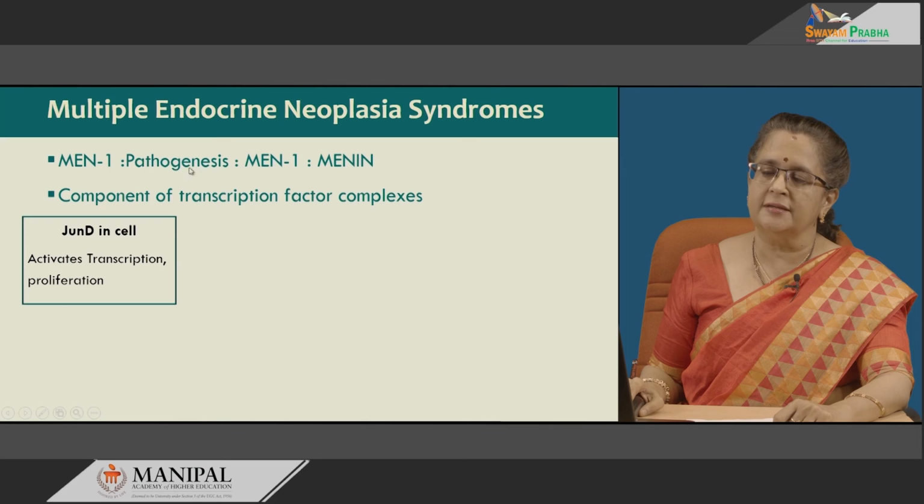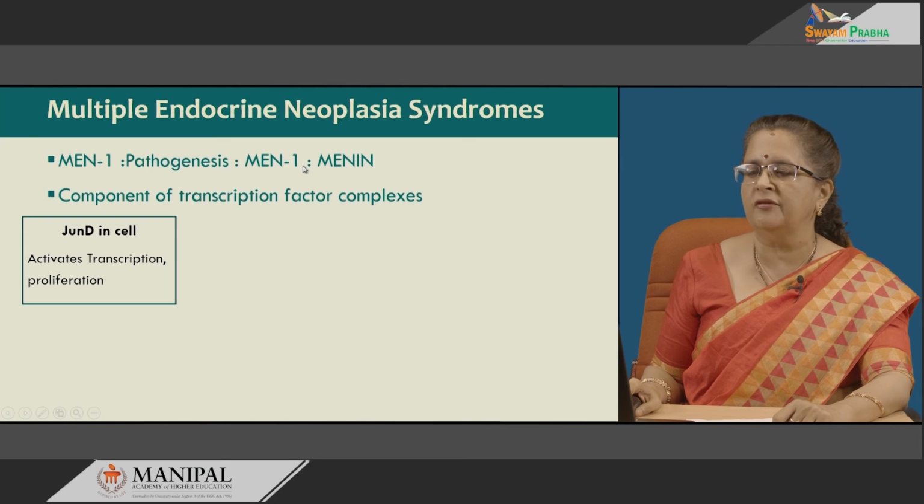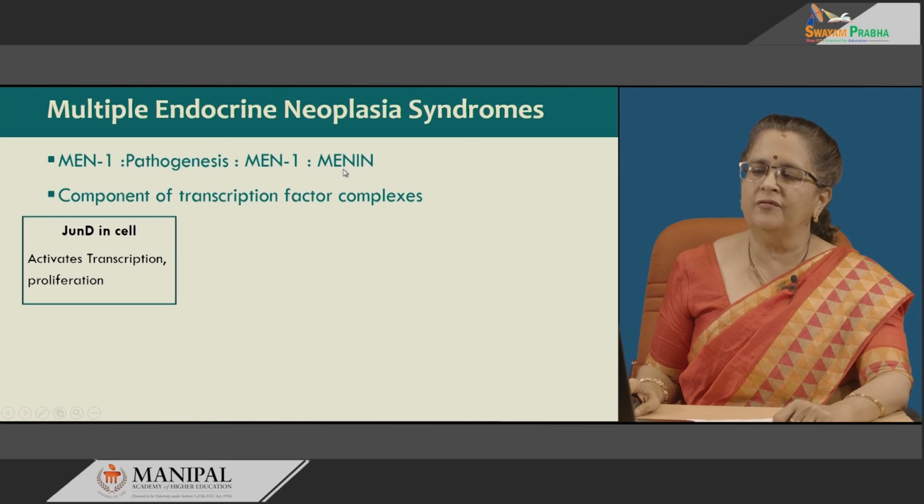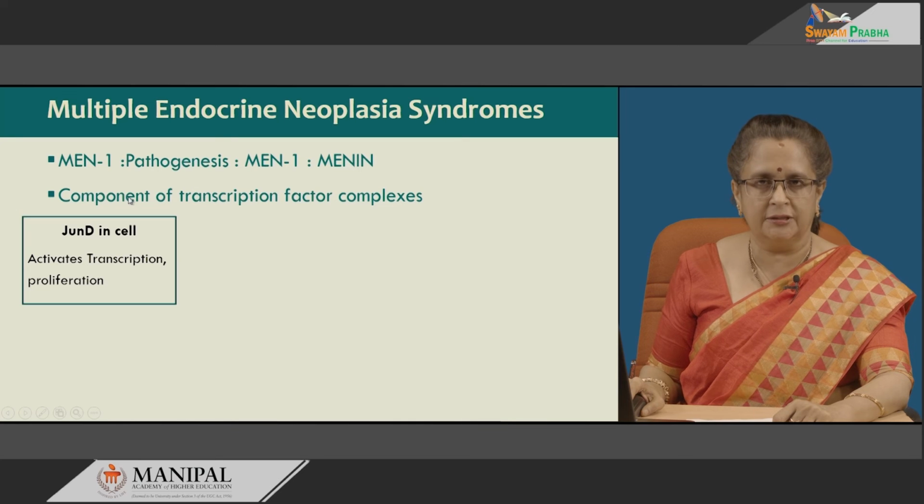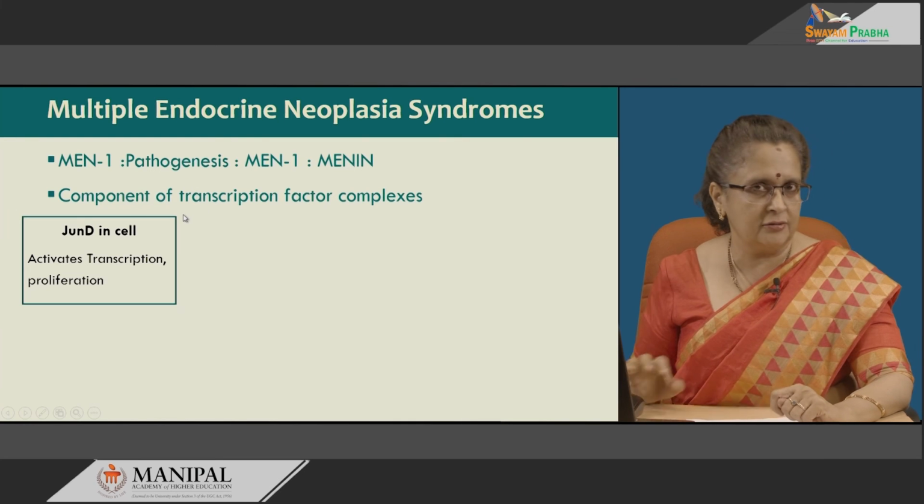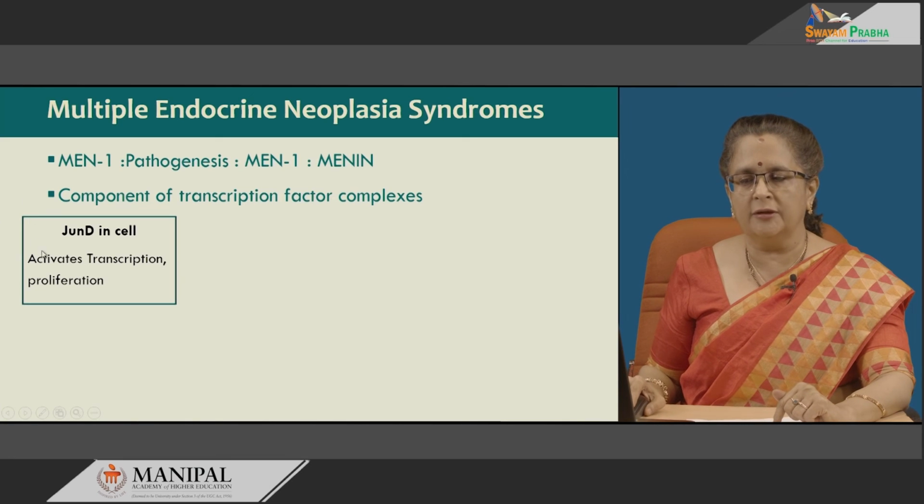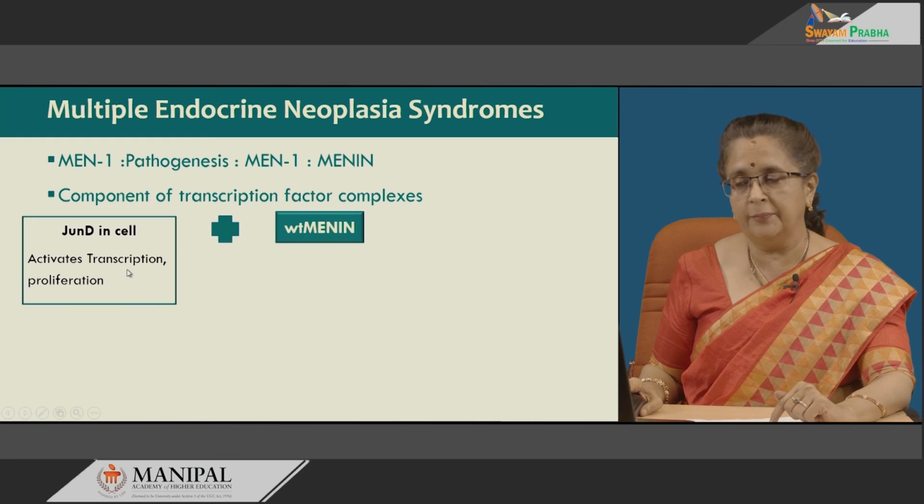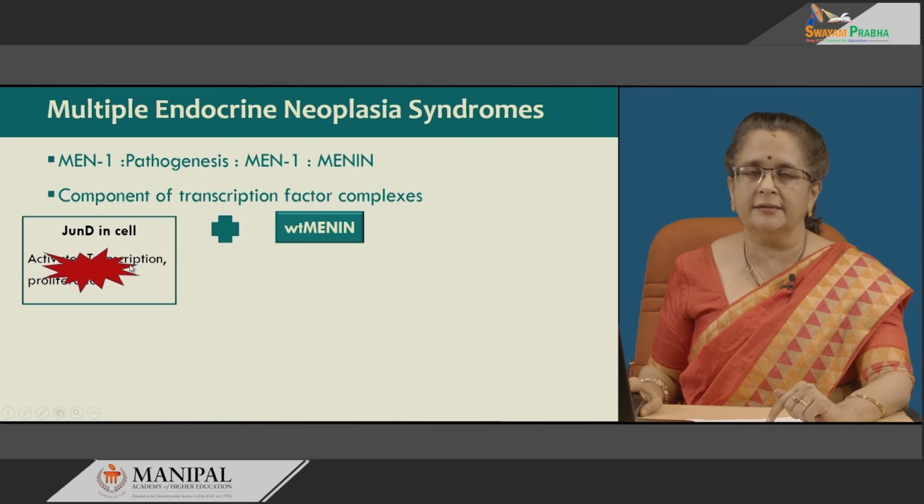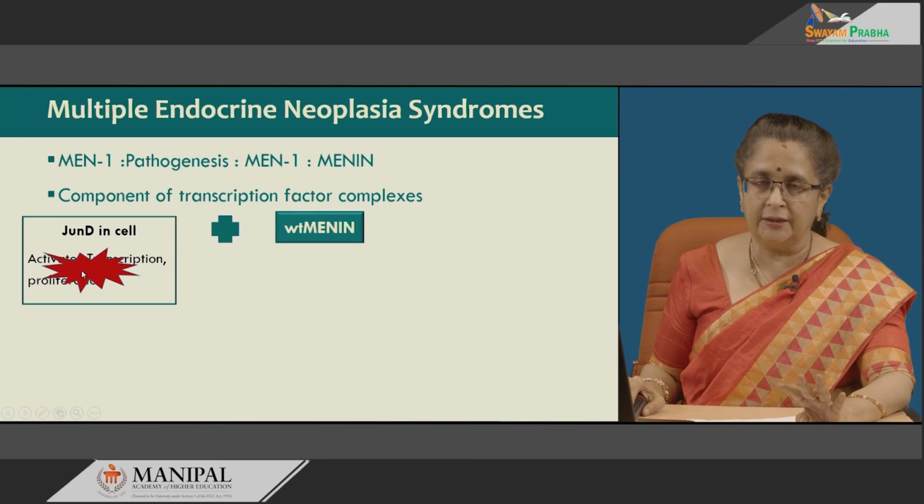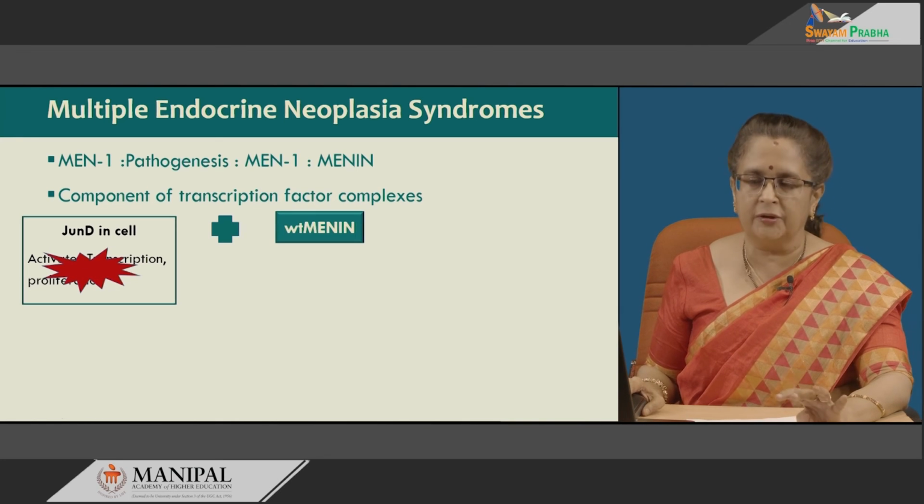MEN1 pathogenesis is because of the product of the MEN1 gene, that is menin. This menin forms complexes with transcription factors. These transcription factor complexes are 2. The first one is JunD. Normally, it is responsible for activating transcription and proliferation of the cell, but when it combines with the wild type menin, which acts as a kind of tumor suppressor, this gives rise to stoppage of transcription as well as proliferation in the cell. So, the cell stops proliferating.